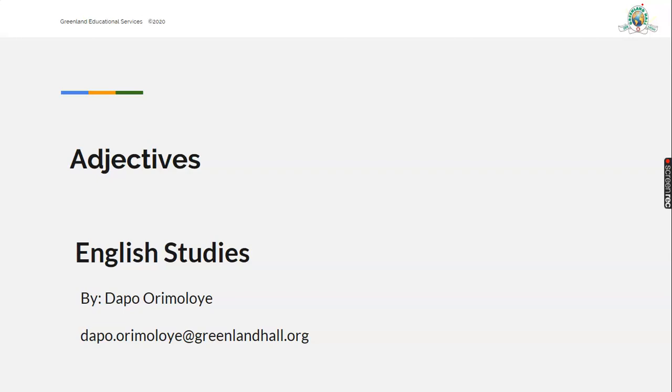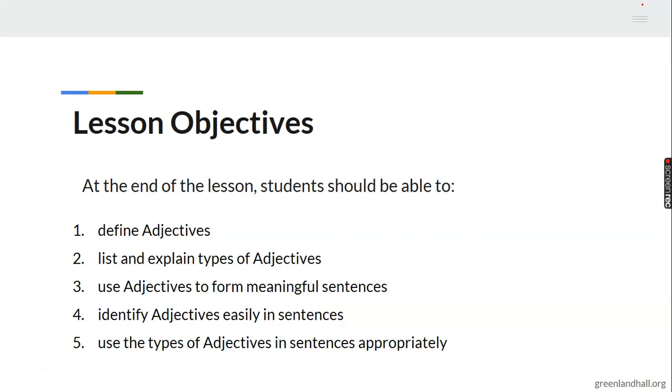The first is to see the lesson objectives. At the end of my class, you should be able to define adjectives. You should be able to tell me what adjectives are. You should also be able to list and explain types of adjectives. Number 3, you should be able to use adjectives to form meaningful sentences.